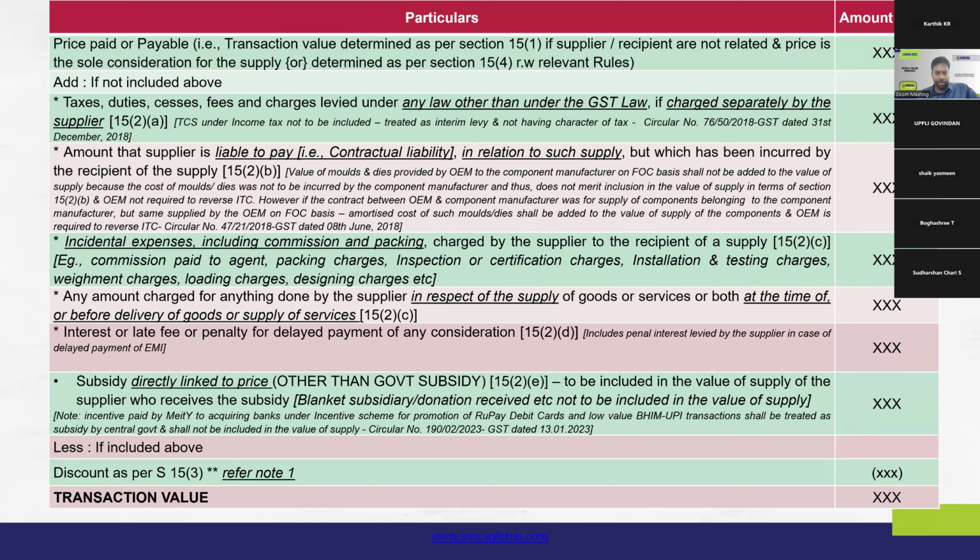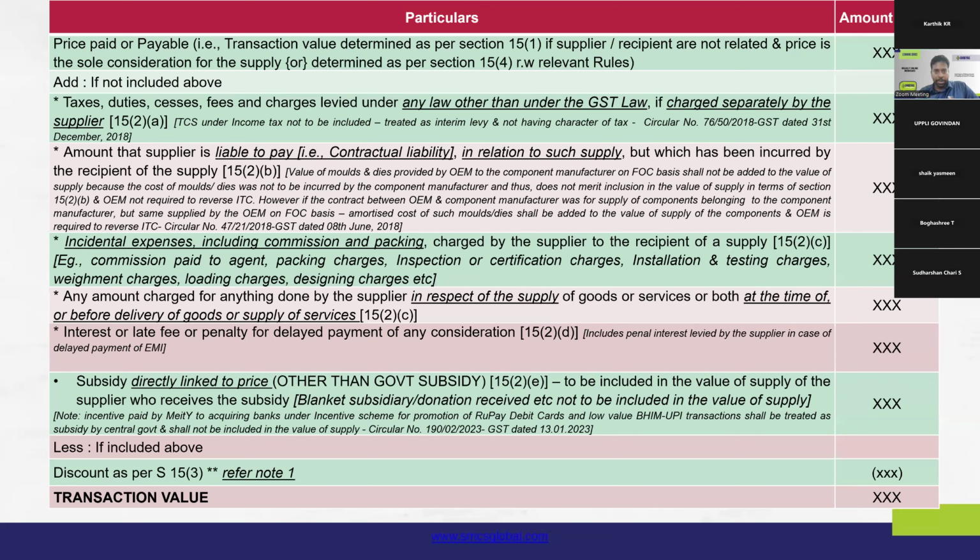So, just to give a quick overview of what we have seen, spending significant time in this area because this is the core or the crux where 90% of the transaction, the value of supply is being determined using this mechanism only. Only for the other 5 to 10% of the transactions, the value will be determined under section 15.4 or 15.5. 90% of the cases it is straightforward under 15.1 with 15.2 and 15.3.